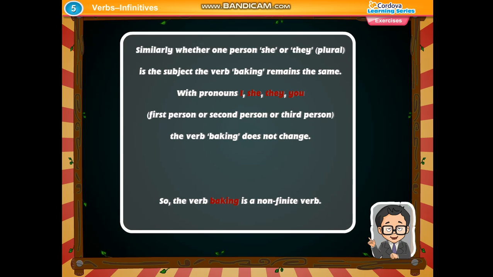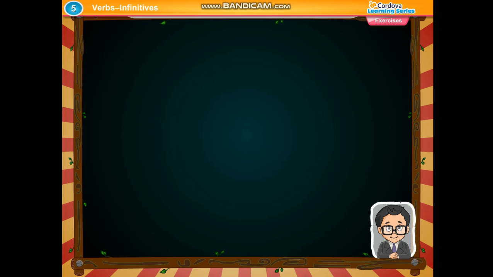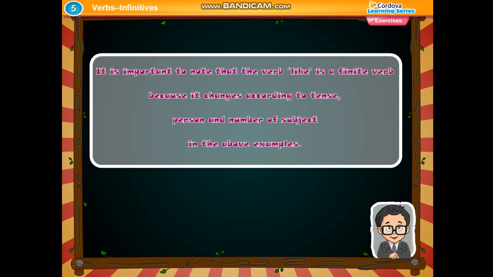Similarly, whether one person, she, or they, plural, is the subject, the verb baking remains the same, with pronouns I, she, they, you, first person or second person or third person. The verb baking does not change, so the verb baking is a non-finite verb. It is important to note that the verb like is a finite verb because it changes according to tense, person and number of subject in the above examples.